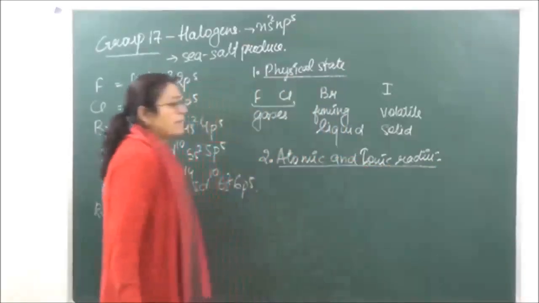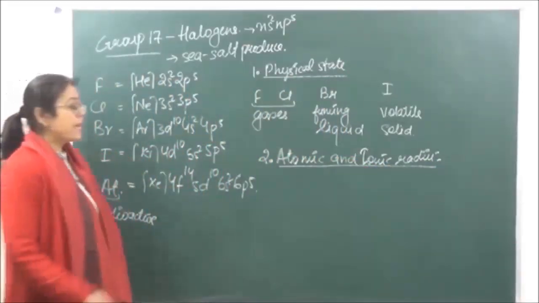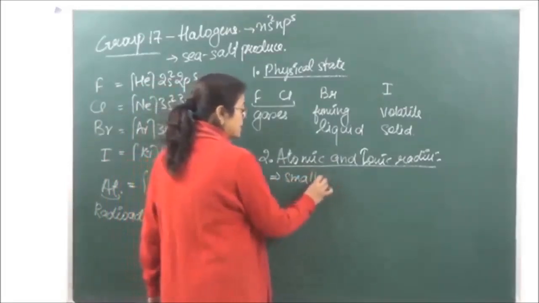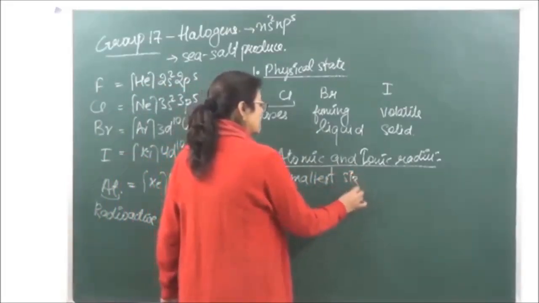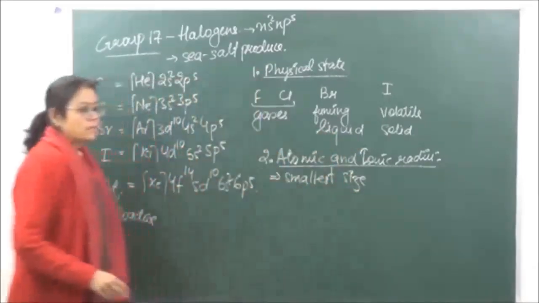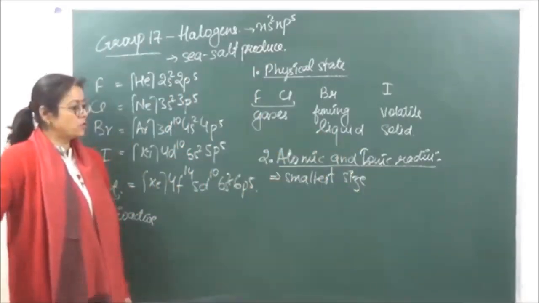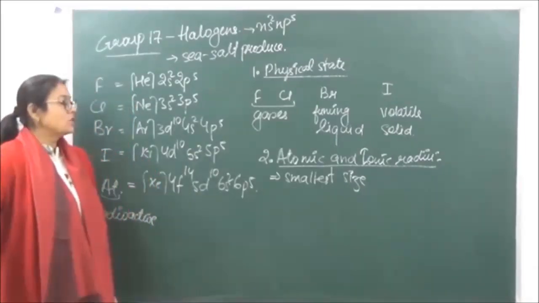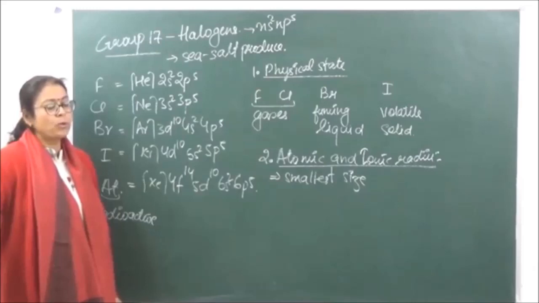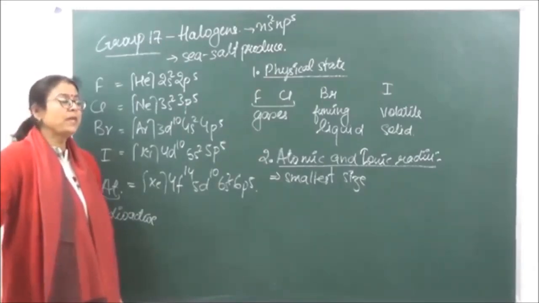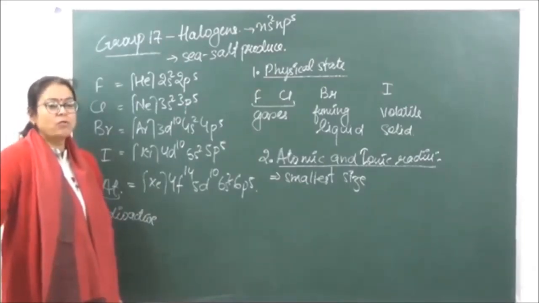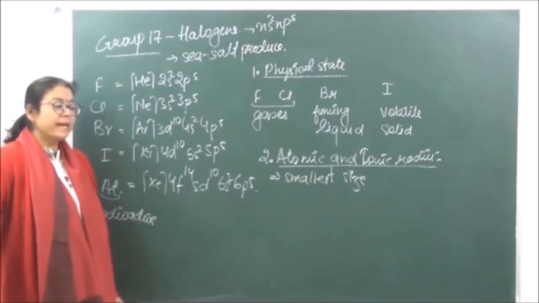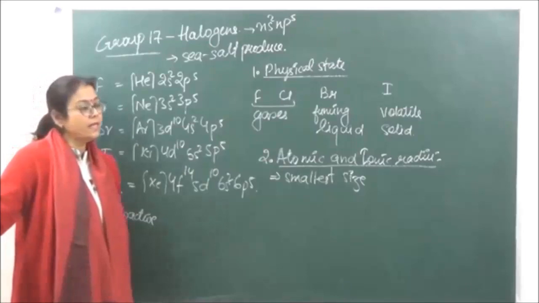When we are talking of atomic and ionic radii, the halogens have the smallest size in the periodic table. ठीक है? सबसे छोटा size है, because if you remember, as we are going across a period, the size is going to decrease. So this is the last but one group over here, and group 18 is going to be gases. So it has van der Waals forces of attraction, as a result of which उनका उसपे जो radii होता है, that is going to suddenly increase.